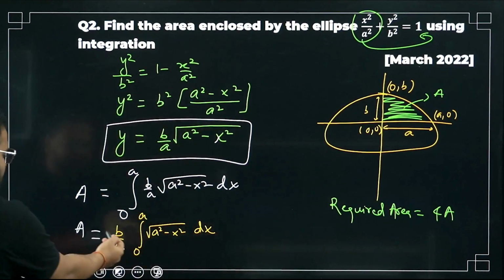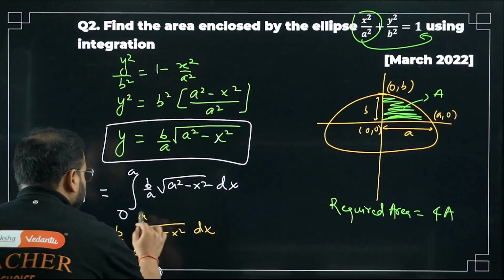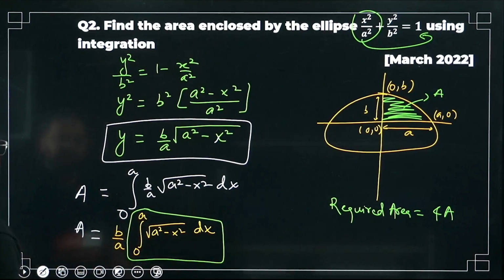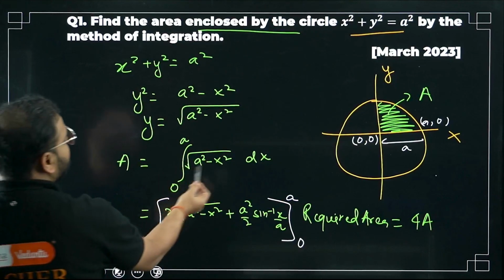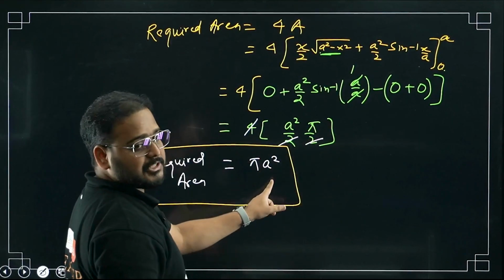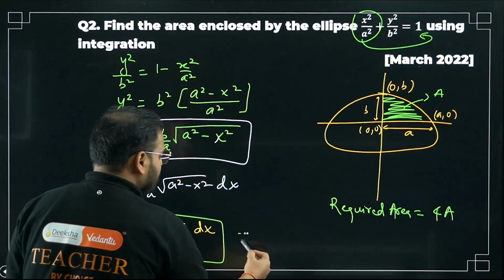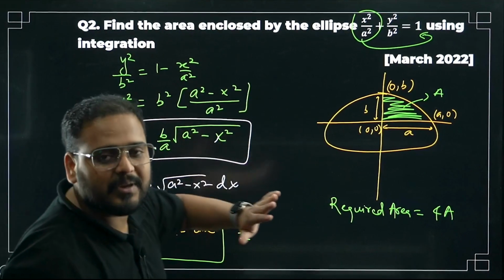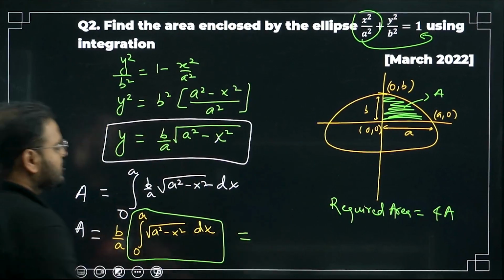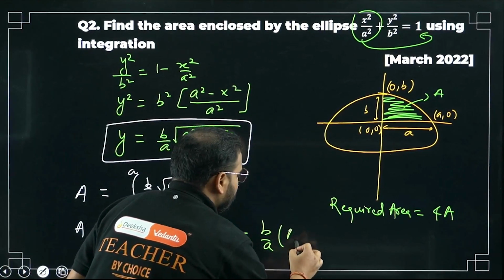Please check. This value, I'm not talking about everything over here, just this part. This part is the same as the previous case. The limit is the same, the integral is the same: 0 to a, root of a square minus x square. Which, when I solved it, I got the result after putting the limits, pi a square. So I'll put it here. Please check the previous question and write the steps from there. Same thing I've done there, right? This integration, this particular function, so I can write this as b by a times this value, pi a square.